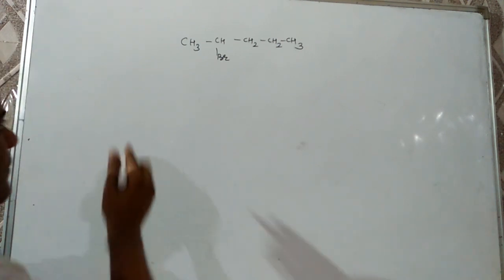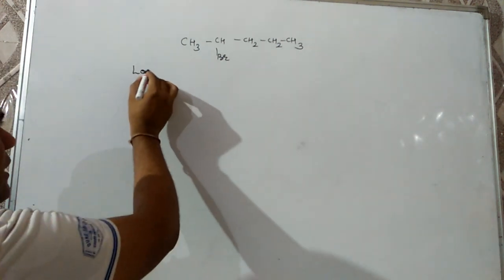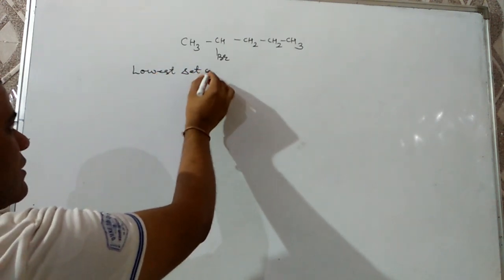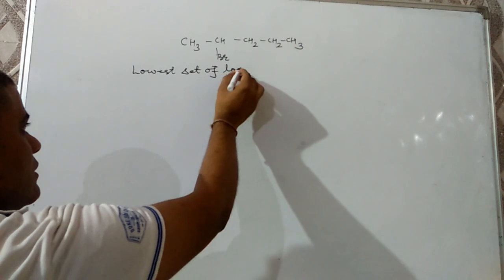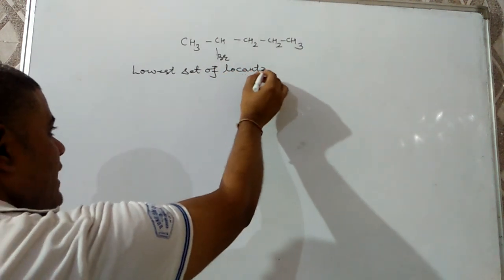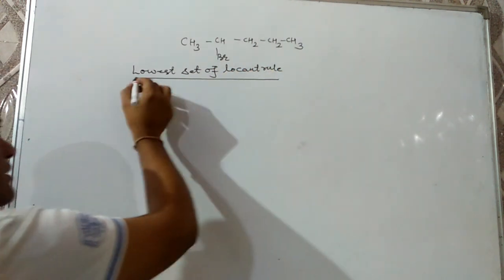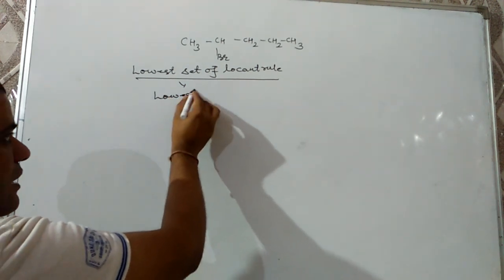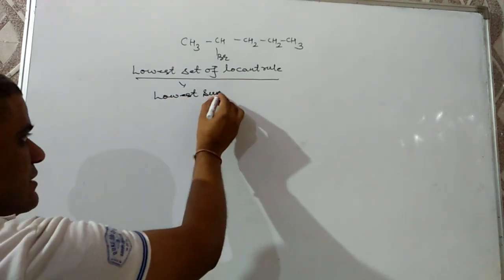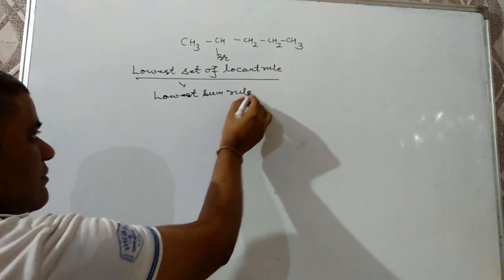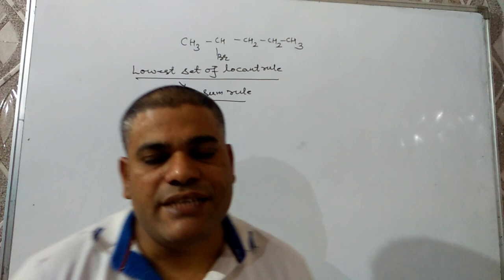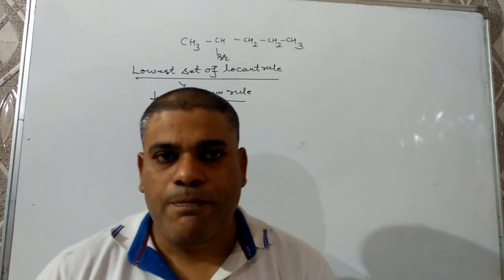Next is the lowest set of locants rule. The third rule is the lowest set of locants rule. Earlier this rule was known as the lowest sum rule, but now it has been modified and named the lowest locant rule.